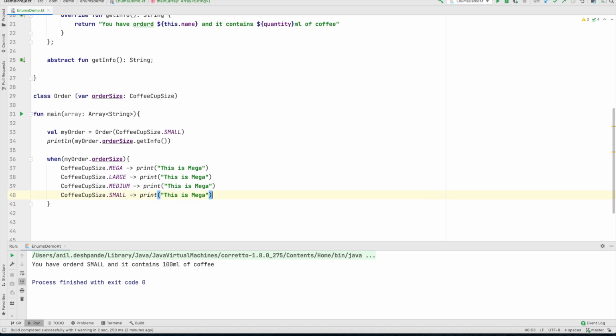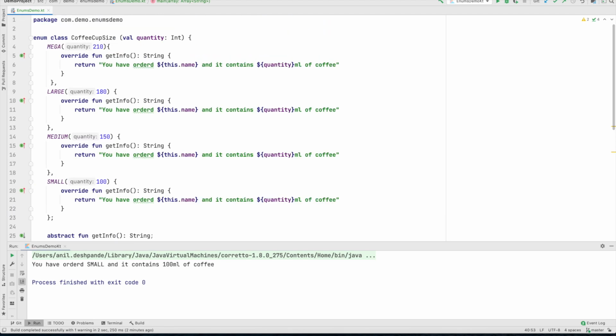If you think that you need to enforce some kind of type safety with your variables, just explore the possibility of making them enums. It just makes your life a little bit easier. So that's it about enums.